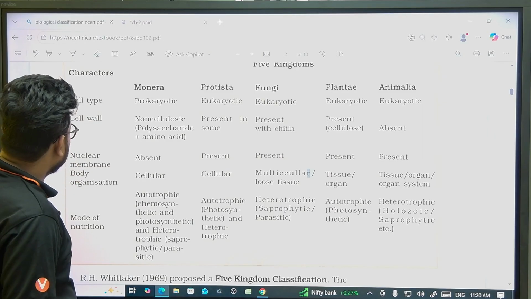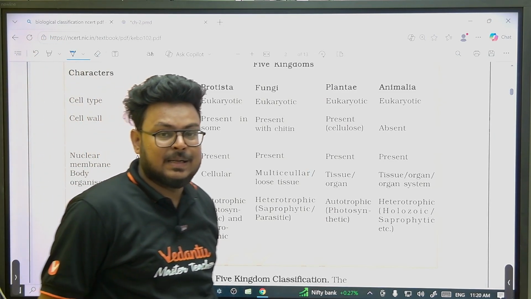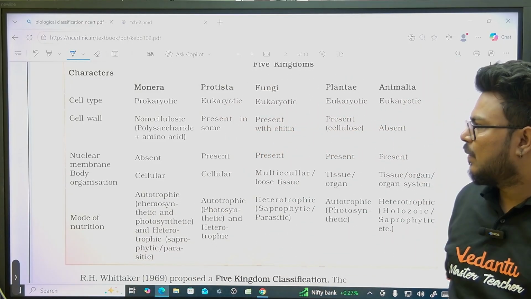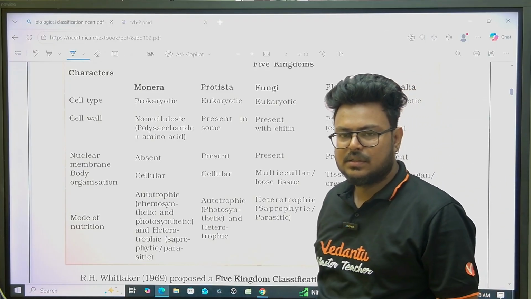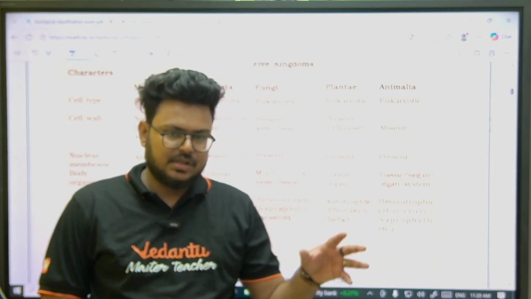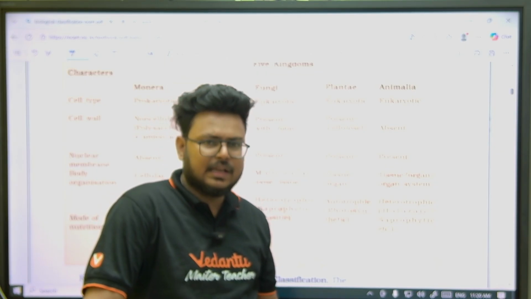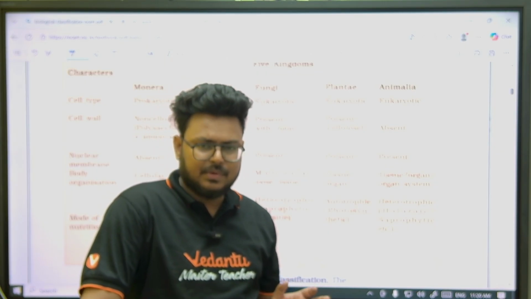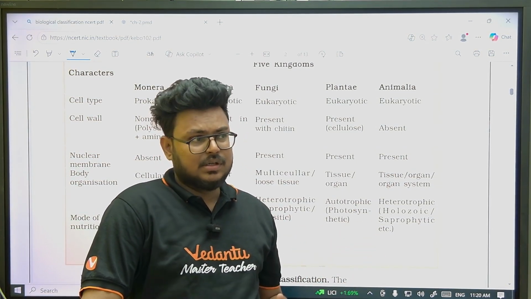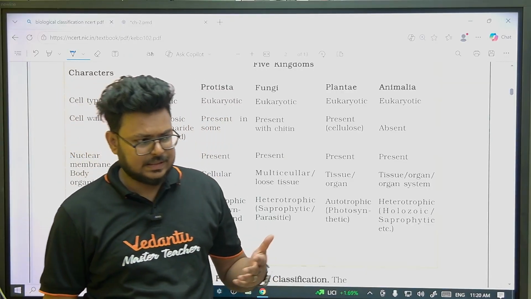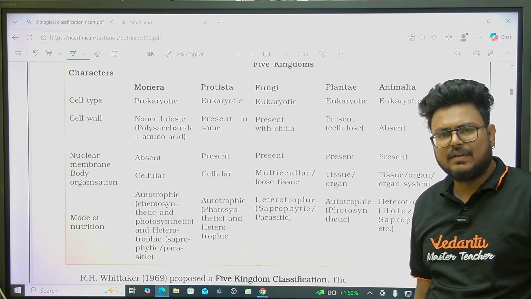To be specific, there is one more classification system called the six kingdom classification. In that, we have classified Monera into archaebacteria and eubacteria. I'll come to that part also because they have certain domains: archaea and eukarya, prokarya and eukarya. There are 3 domains, and I think 6-7 years ago they asked about those 3 domains. So I'll be covering that part also.